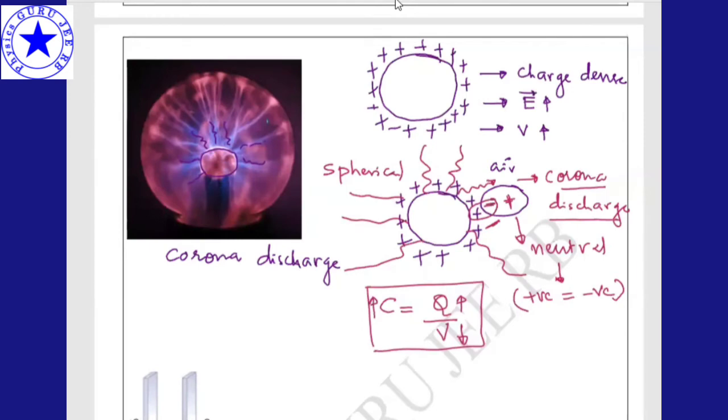Is it clear, this one? Yes, yes, no, boliye. Yes, corona discharge.